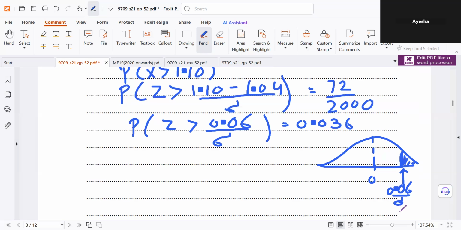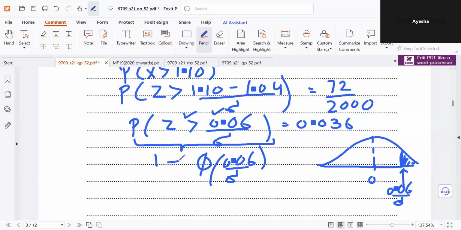We know that the table of normal distribution can only be read when this can be written as phi of 0.06 over sigma. And since it's greater than a positive value, you can rewrite this as 1 minus phi of 0.06 over sigma equals 0.036.